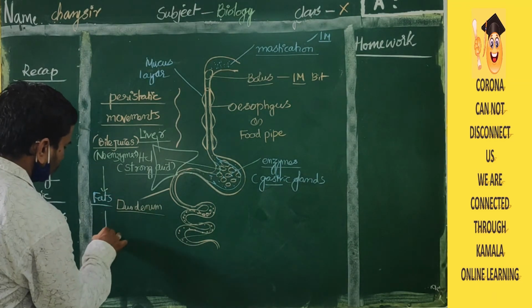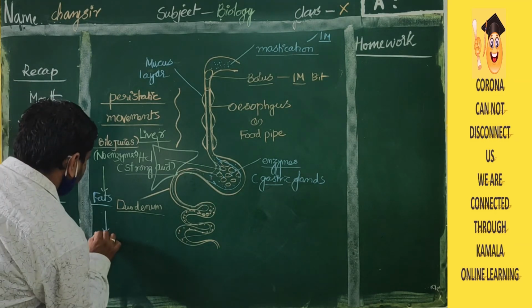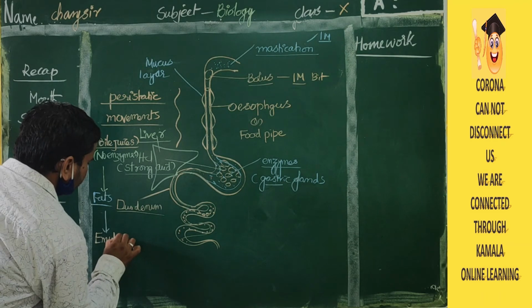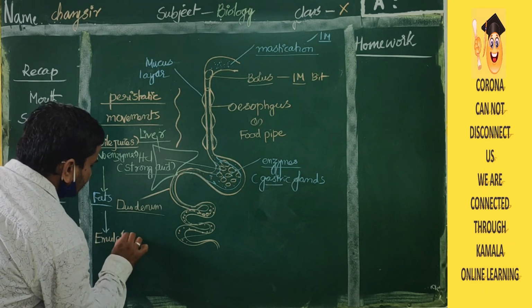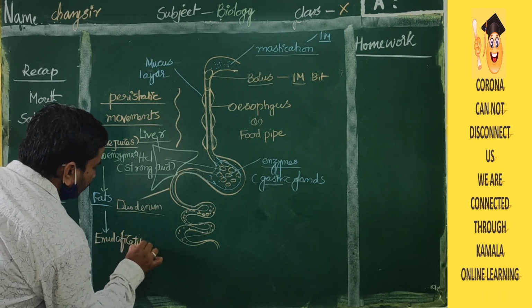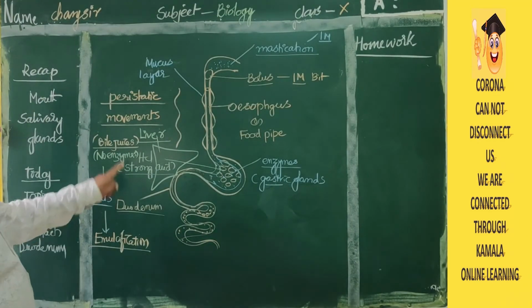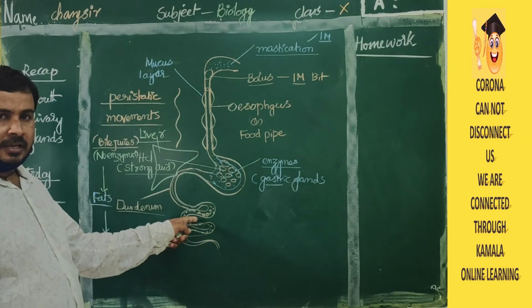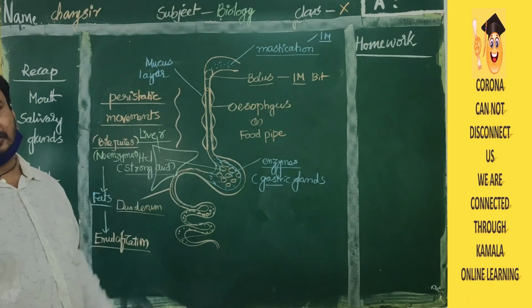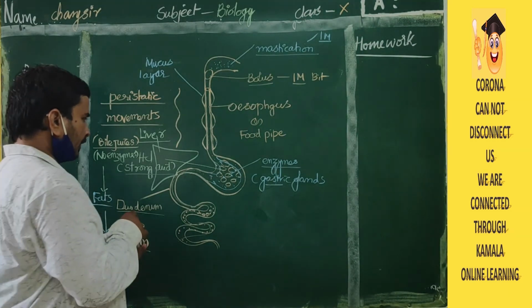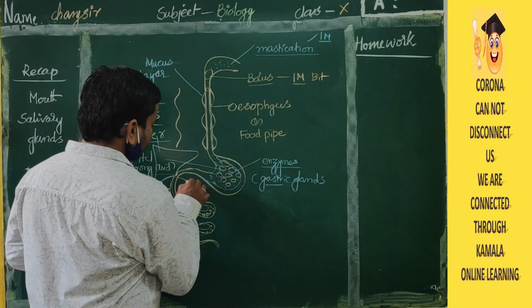This process is called emulsification. What is the meaning of emulsification? The bile juices will enter into the small intestine. There the fats will be digested. That is called emulsification.